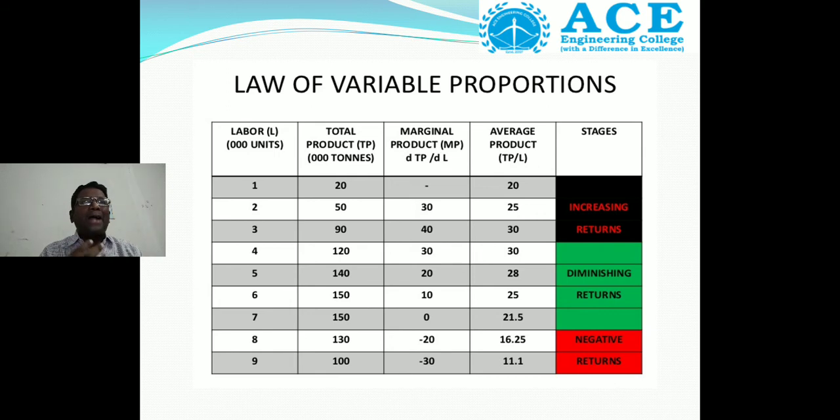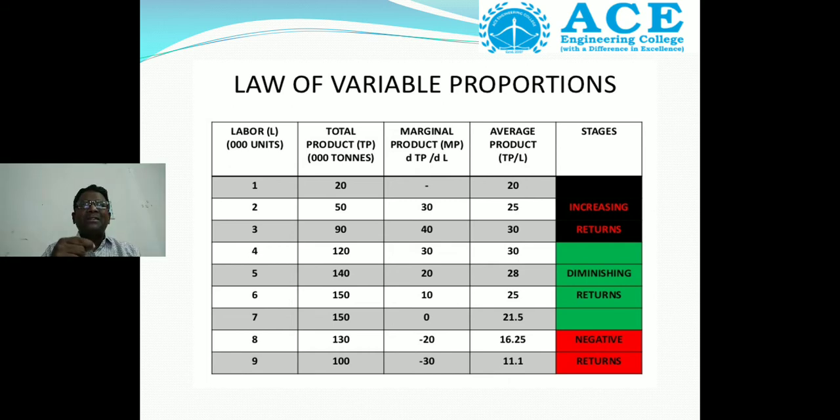Then what is the impact on the total product, marginal product and average product? What is the conclusion? What stages arise from this particular table? So my dear students, please go through this table. It will be very useful to draw the diagrams and to understand the concepts with a suitable table. Initially the total product is 20, then it increases to 50, 90, 120, 140, 150. Try to understand, my dear students.